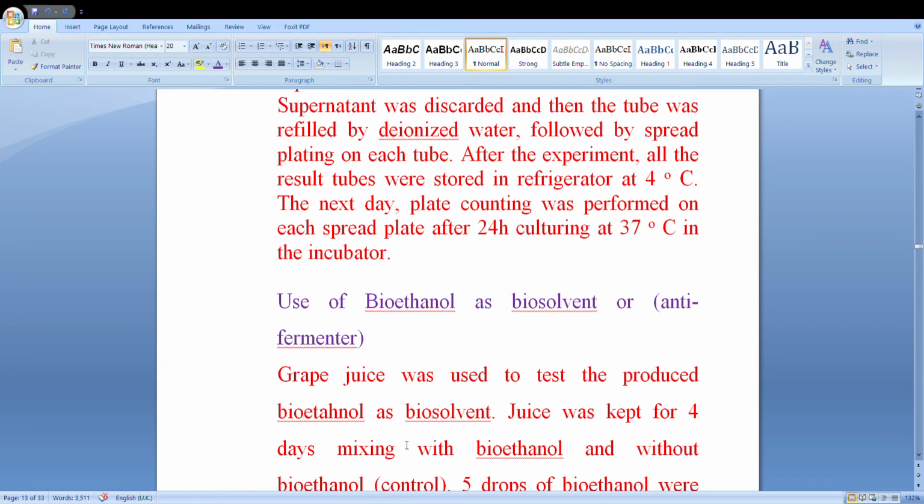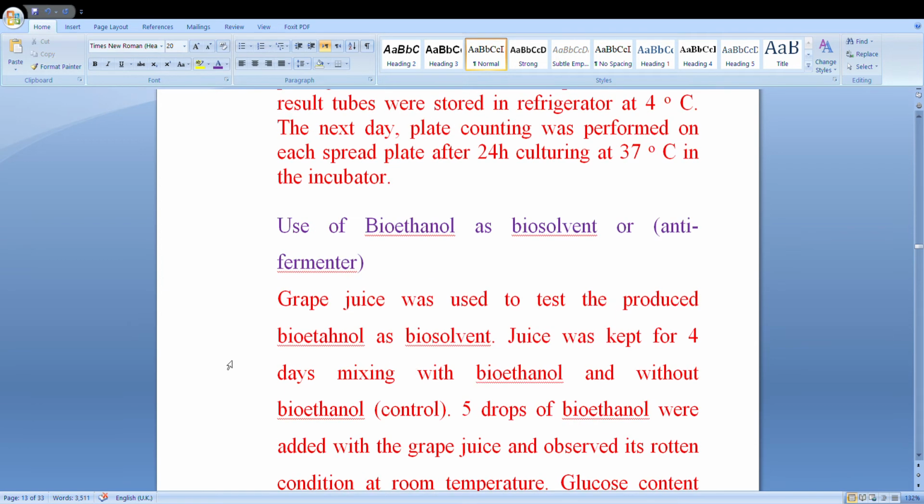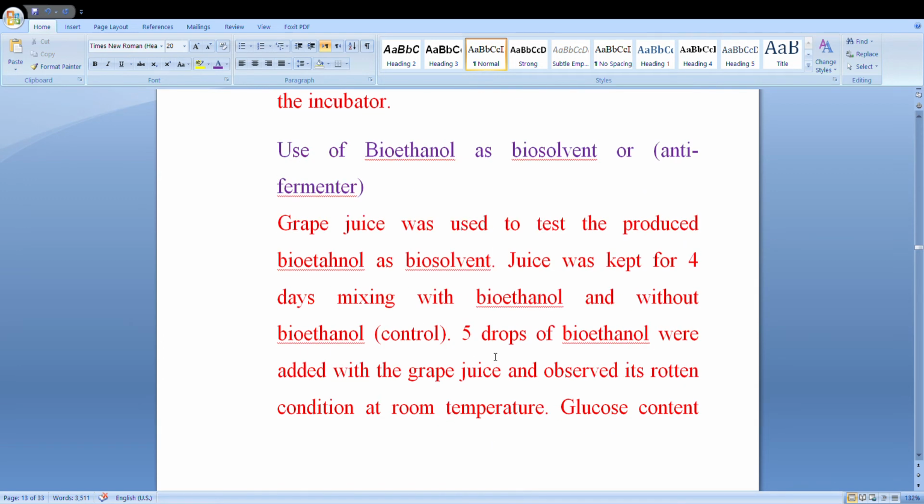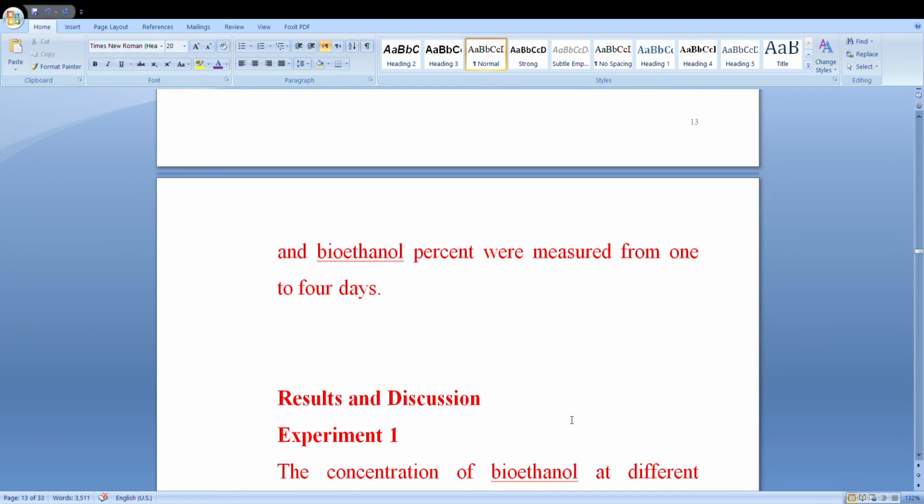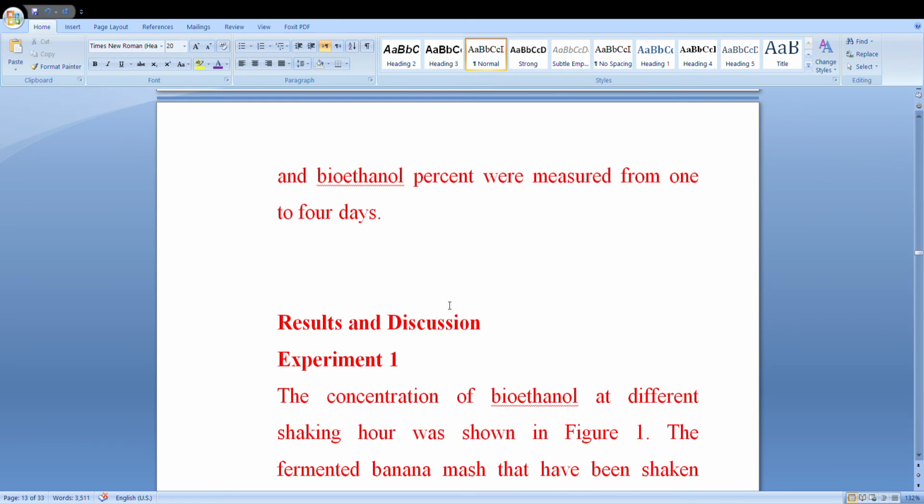Use of bioethanol as biosolvent and anti-fermenter. Grape juice was used to test the produced bioethanol as a biosolvent, whether it is an anti-fermenter or not. Juice was kept for 4 days, mixed with bioethanol and without bioethanol as control. 5 drops of bioethanol were added to the grape juice and its rotten condition was observed at room temperature. Glucose content and bioethanol percent were measured from 1 to 4 days.